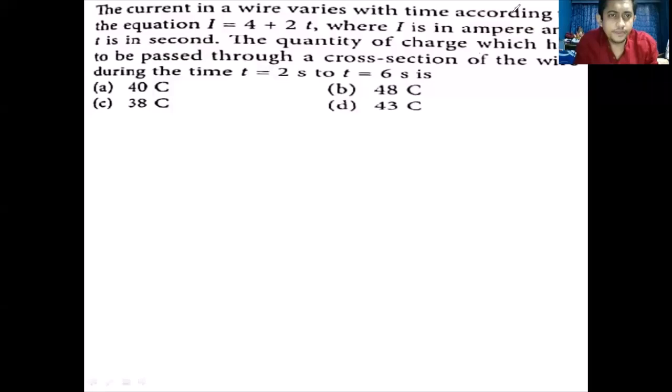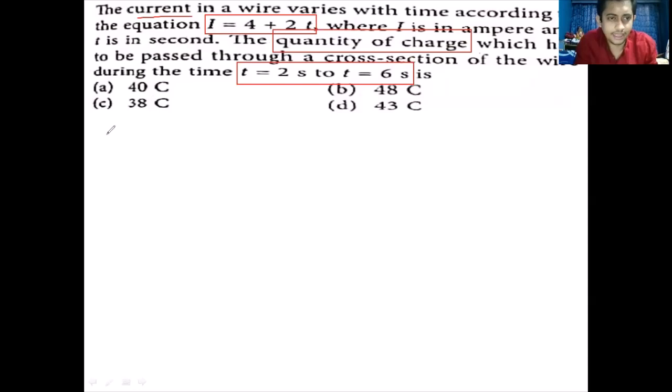In the question, they are telling that a current flowing through the wire varies according to the equation of I is equals to 4 plus 2t. This is the current, students. So in the question, they are asking, what is the quantity of charge which will flow through that wire? And time period is 2 seconds to 6 seconds.